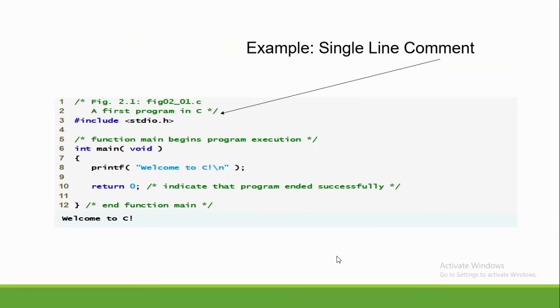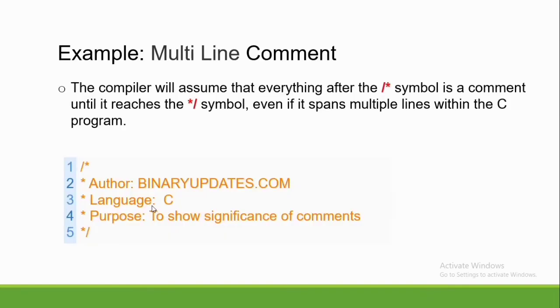Here is an example of a single line comment in C. In this example, we have here line numbers 1 and 2, which are single line comments wherein the text says figure 2.1, fig02_01.c, a first program in C. We also have comments in line number 5, wherein it says function main begins program execution, and we also have lines 10 and 12. Those are examples of single line comments in this simple program.